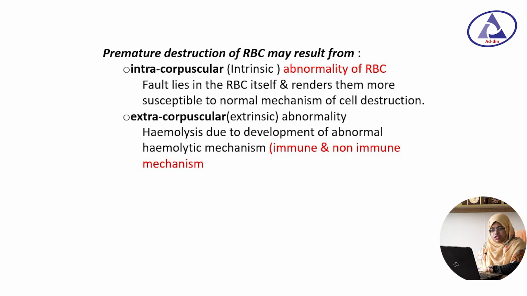What about the pathogenesis of hemolytic anemia? There is premature destruction of the RBC which may result from intracorpuscular abnormality of the RBC, so the fault lies in the RBC itself and renders them more susceptible to the normal mechanism of red cell destruction, and also extracorpuscular or extrinsic abnormality. In these cases, hemolysis occurs due to development of an abnormal hemolytic mechanism, that is immune and non-immune mechanism.